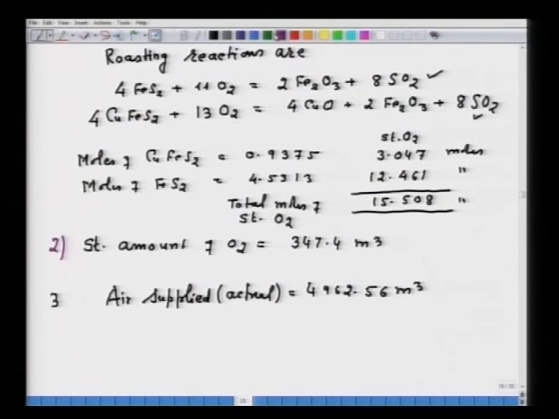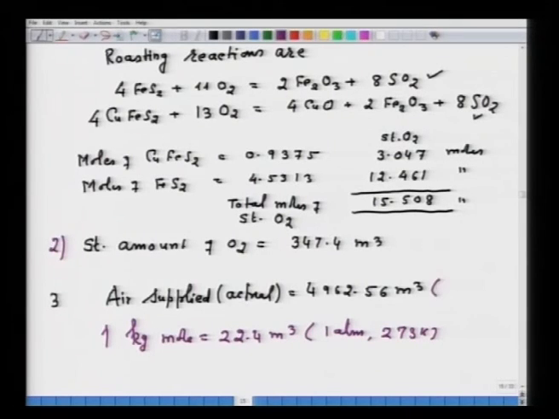Here it is important to remember that 1 kg mole is equal to 22.4 meter cube at 1 atm and 273 Kelvin. As such, this value is at 1 atm and 273 Kelvin. That is what is important.